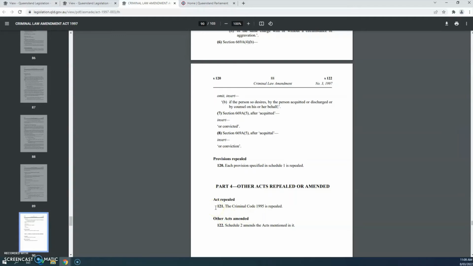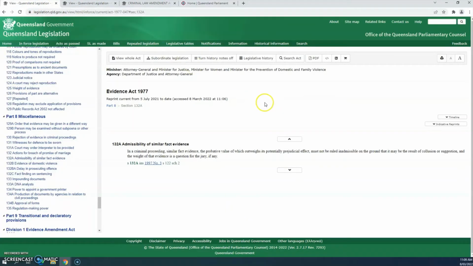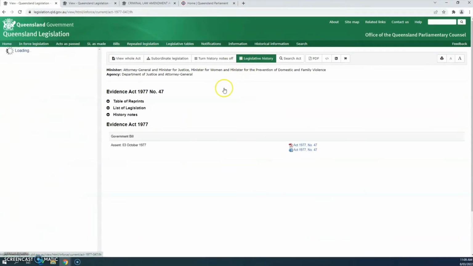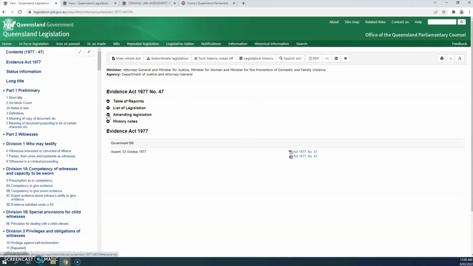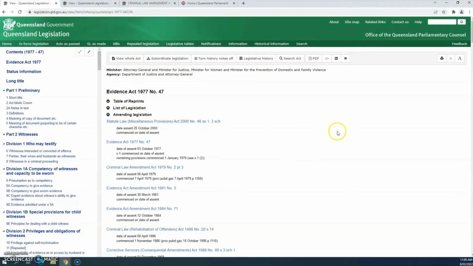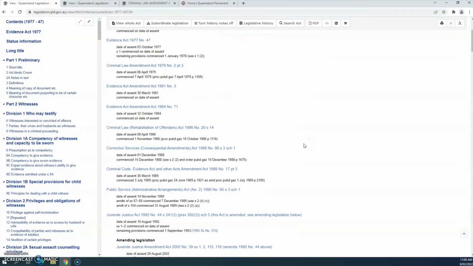Looking at Section 121, we can see that it deals with something different, so we have to use another way to find the commencement date. Go back to the tab where you still had Section 132A of the Evidence Act open. Select Legislative History from the menu. Then click on List of Legislation and Amending Legislation. This list is in chronological order, so all you have to do is scroll down until you find the entry for the Criminal Law Amendment Act 1997.